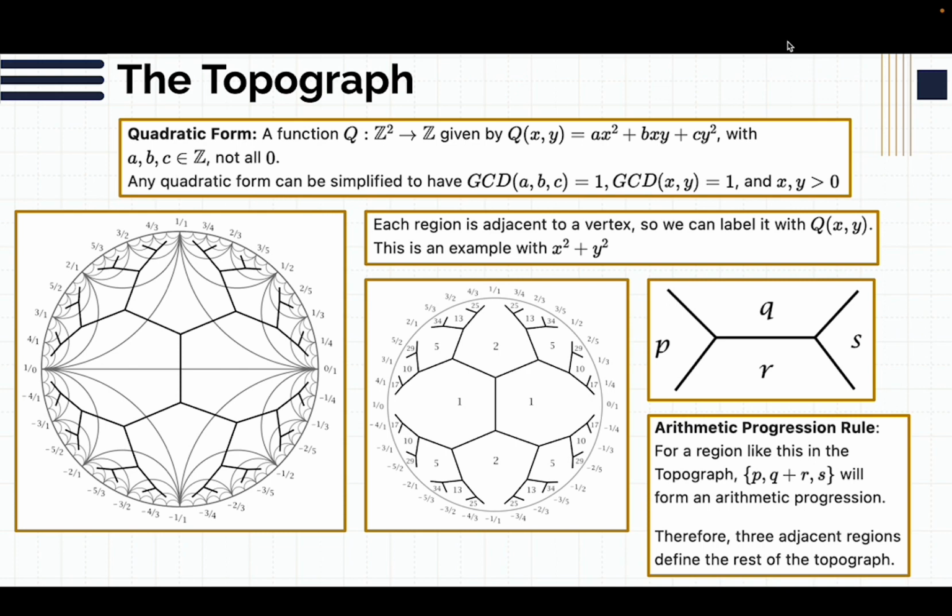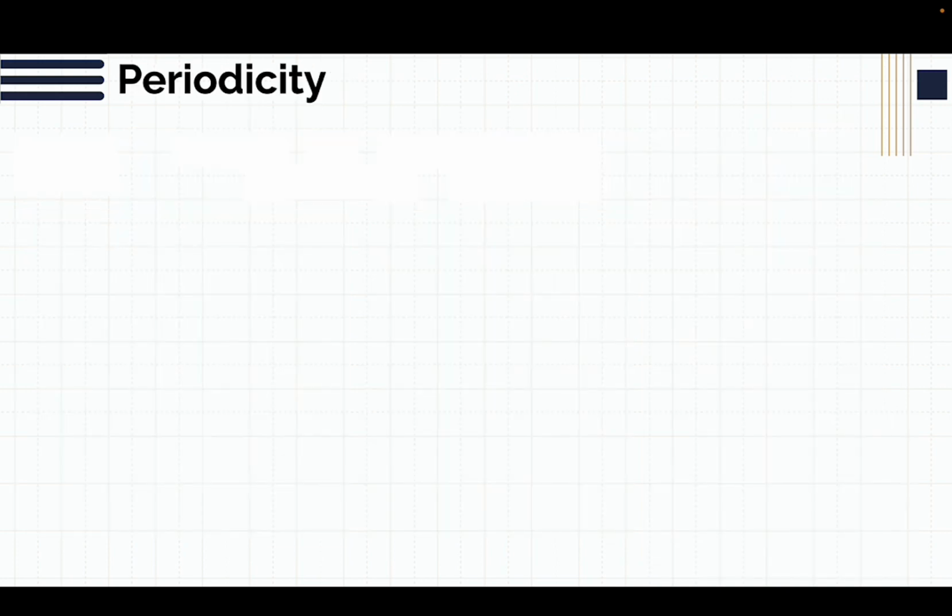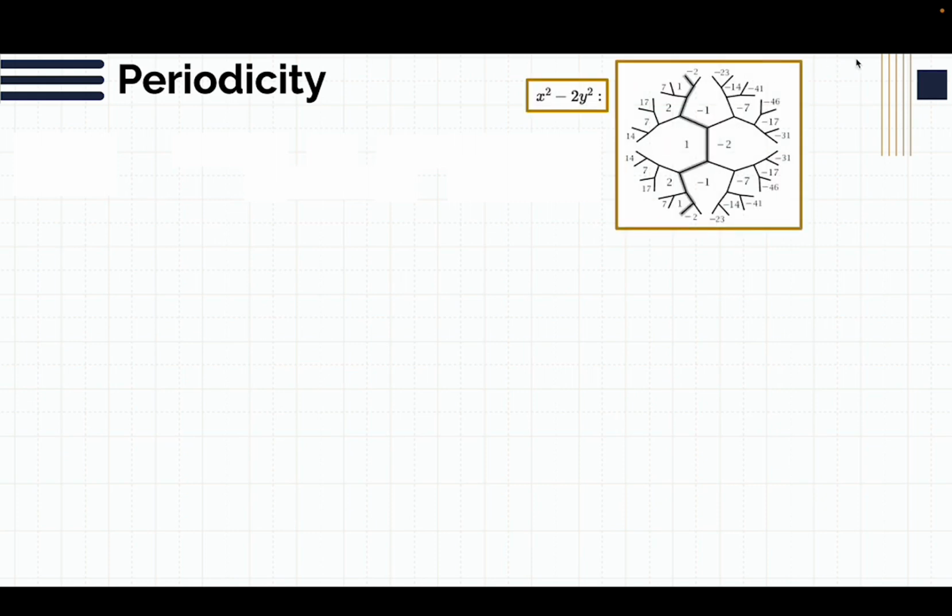And so now we're going to get into periodicity. We'll notice that for some quadratic forms, for example x squared minus 2y squared, our topograph has this periodic separator line, where everything on the left is positive and everything on the right is negative, or vice versa. Furthermore, everything along this strip is actually periodic, like 1, 2, 1, 2, 1. And so that's really powerful.